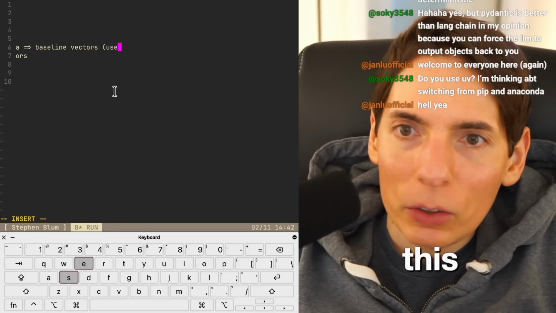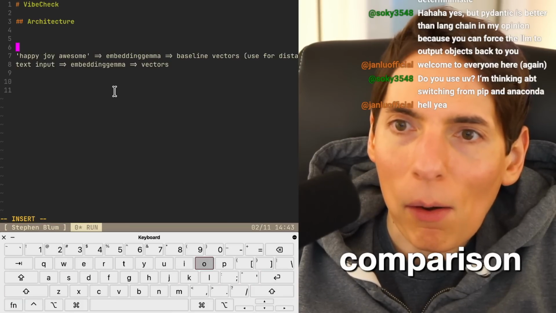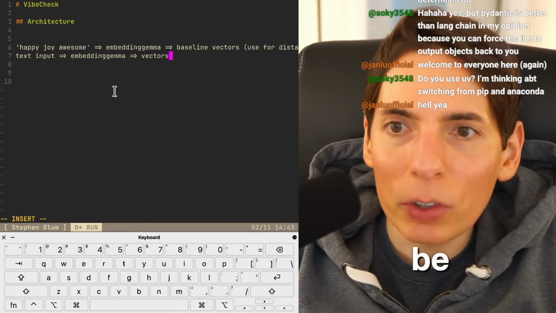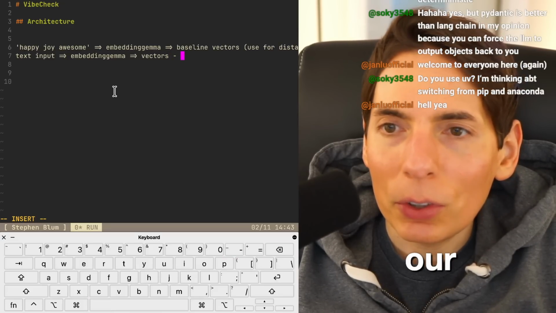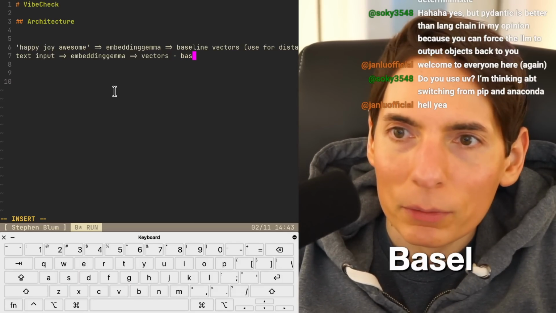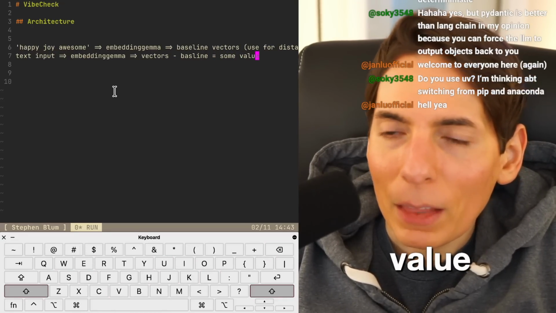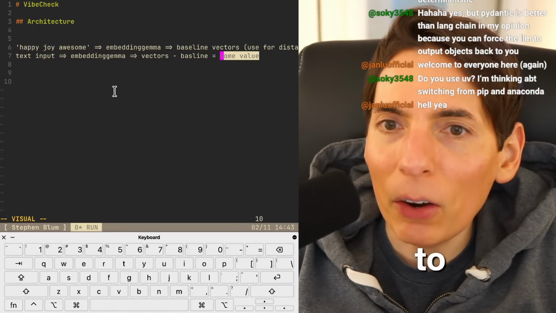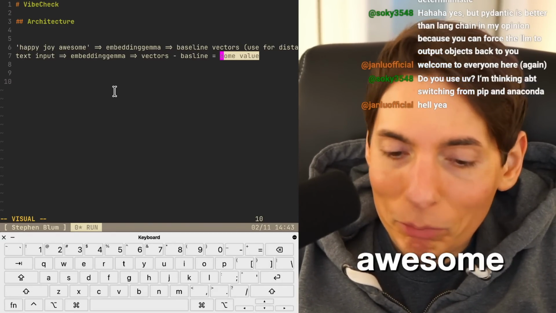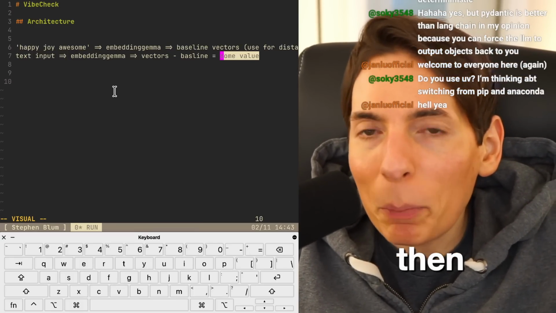So we use this for distance comparison. All right, and then text input, right? Could be bad, could be good. Then we get our vectors out. And then we take our vectors, subtract them, or get a dot product or something. We do a comparison with the baseline. Equals some value. I don't know what this value is going to be. We will be able to find it out, and then we'll be able to compare it with our baseline joy, happy, awesome, like positivity, and then see what the difference is. And then we should be able to paint a range.